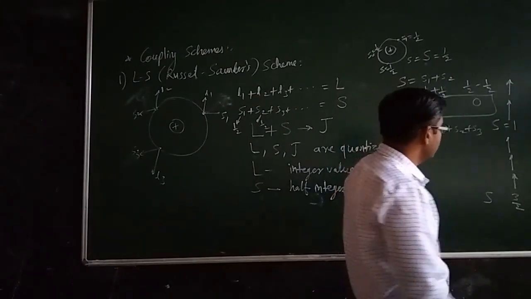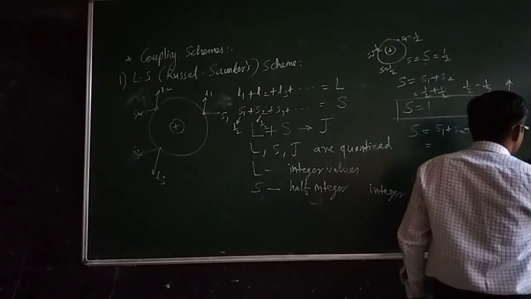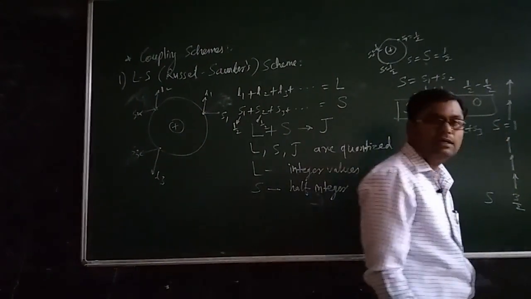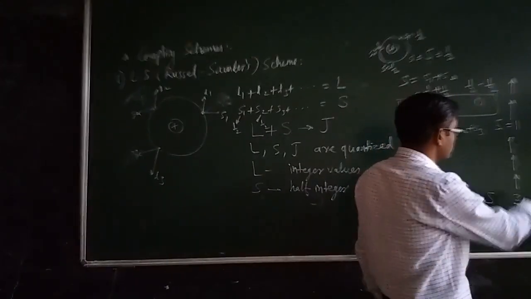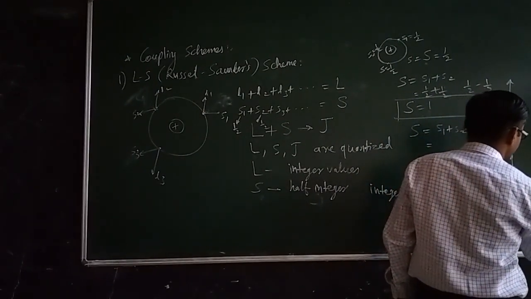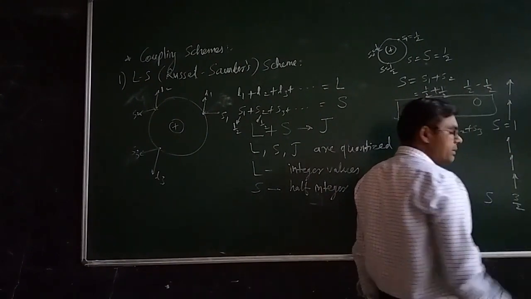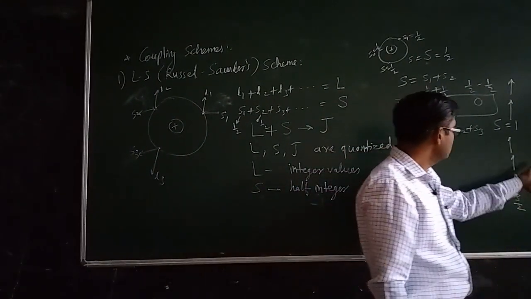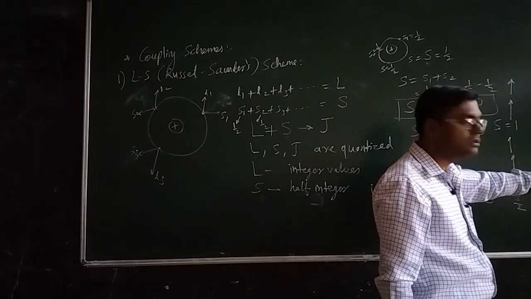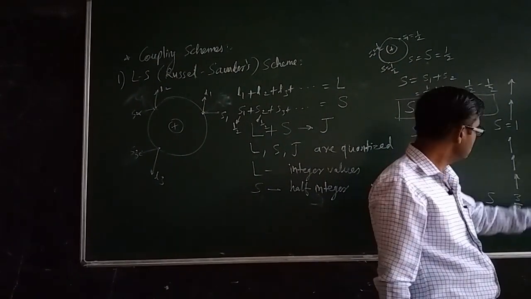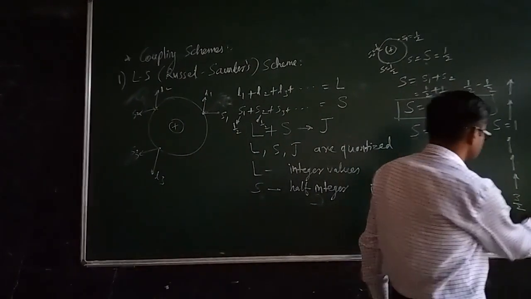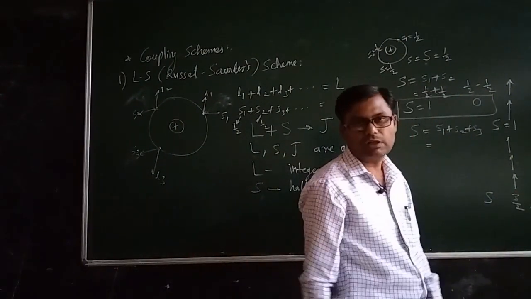And another possibility is that two of the electrons will be oriented in the same direction and the third electron will be oriented in the anti-parallel direction. So in this case, this spin will be cancelled and there will be only a single spin, so its spin quantum number will be denoted by half. You see, plus half and plus half, and there will be the minus half, so 1 minus half, again there will be half only. So the value of S for 3 electron systems are 3 by 2 and 1 by 2.